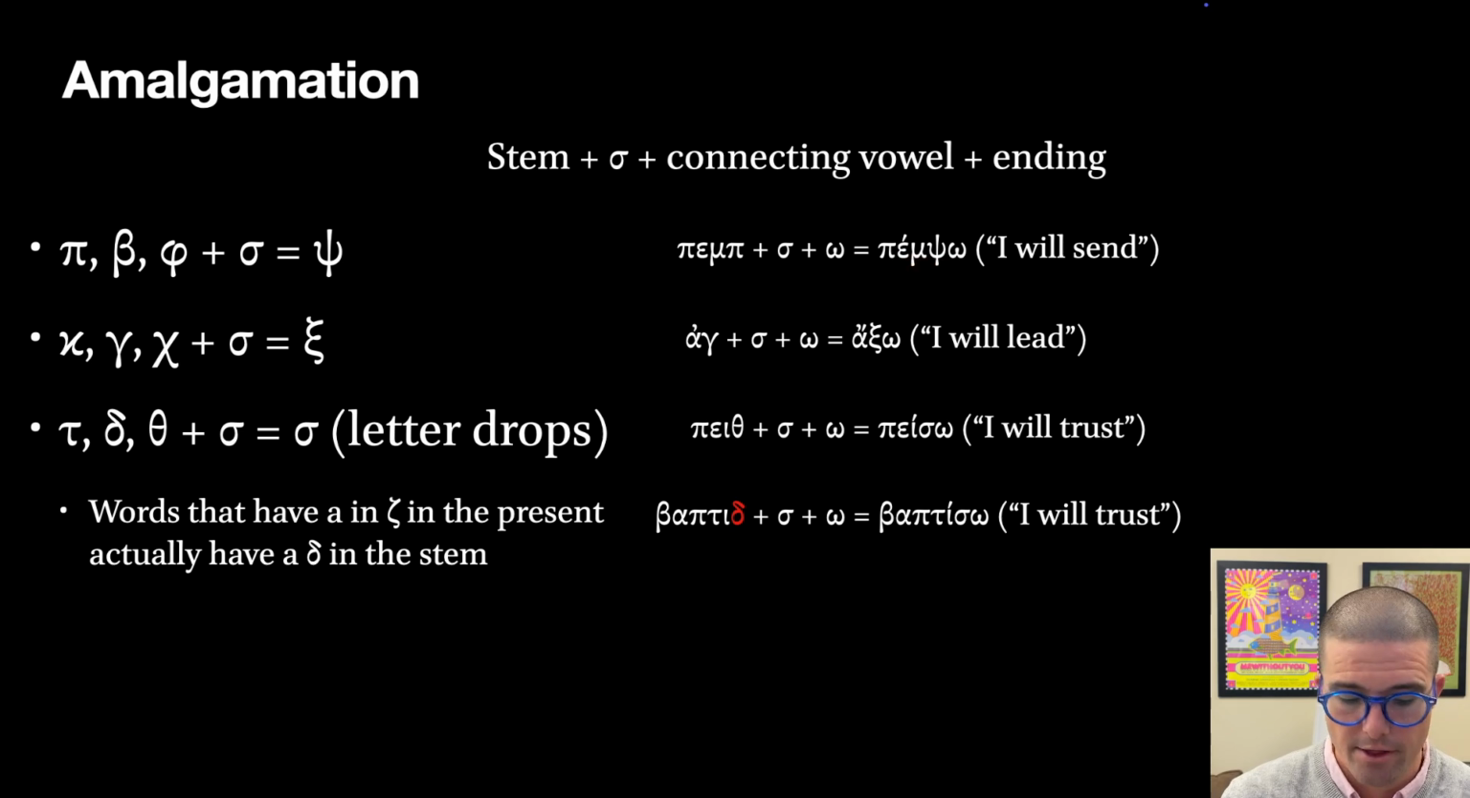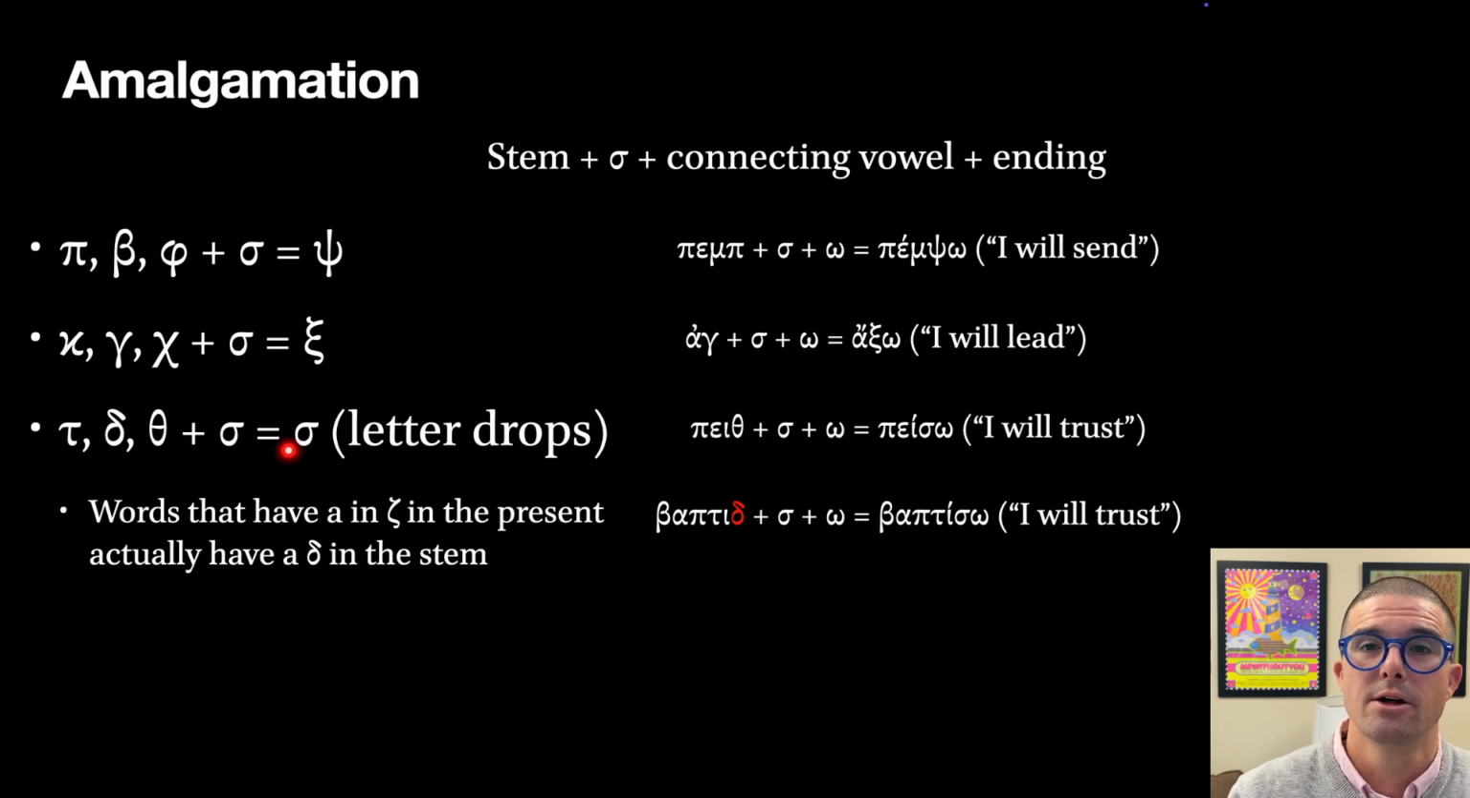Then when it comes to a sigma being added to a kappa, a gamma, or a chi, you're going to get a xi. So ago, the verb for I lead in the present active indicative, when that sigma is added to the gamma of the stem, it's going to go to axo. Once again, you can hear the sigma in there, but you can't see the visualization of the sigma. And then perhaps the most confusing one is the third kind of amalgamation, when a sigma is added to a tau, a delta, or a theta.